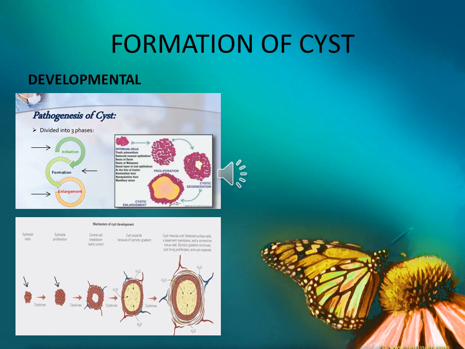These remnants can be either cell rests of Malassez, which are part of the periodontal ligament cells, or cell rests of Serres, which are remnants of dental lamina entrapped within the gingiva. Coming to the formation: at some point, cells present in the center die, creating a lumen or empty space.